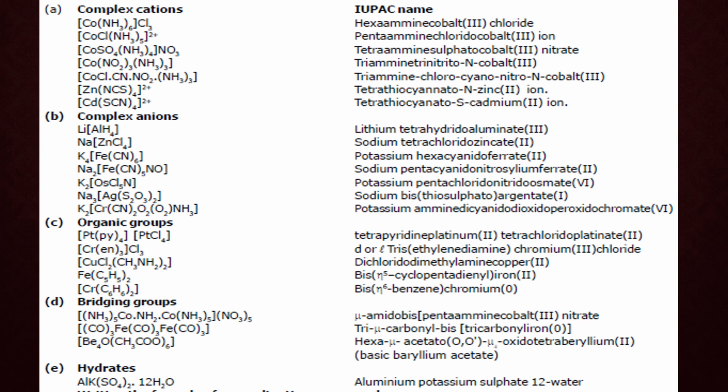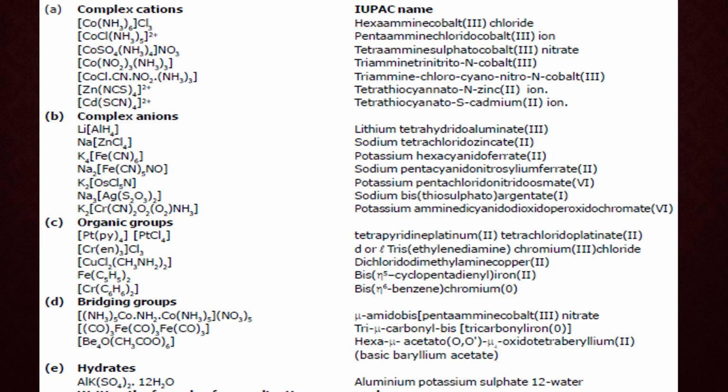Now second, here charge is there, so in the end we write ion, and ammine and chloride, two ligands are present, and ammine comes first in the alphabetical order, so we write the name like pentaamminechloridocobalt(III) ion. Why ion? Because the charge is present on the complex. Now the next, ammine and sulfate are present, and ammine comes first, so we write it tetraamminesulfatocobalt(III) nitrate, and similarly we write the names of the other complex cations.